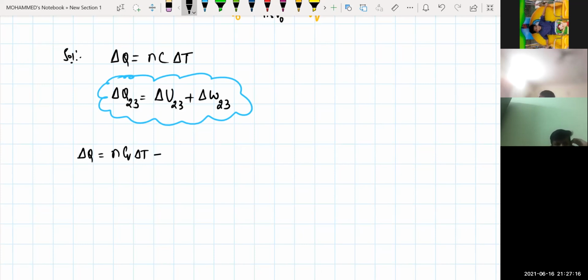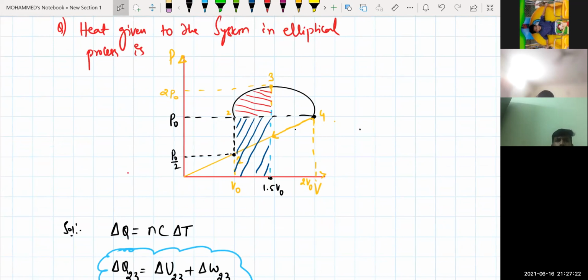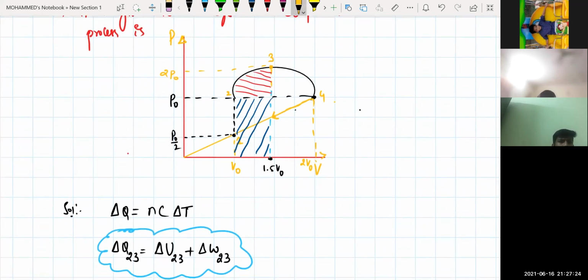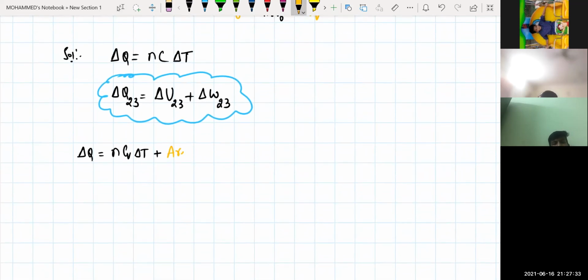This will be equal to what, beta? Can you tell me the work done from 2 to 3? Work done from 2 to 3 will be the area of this ellipse plus the area of this rectangle. So this will be the area of your ellipse plus the area of your rectangle. I hope you're clear with this one. This is your delta Q.